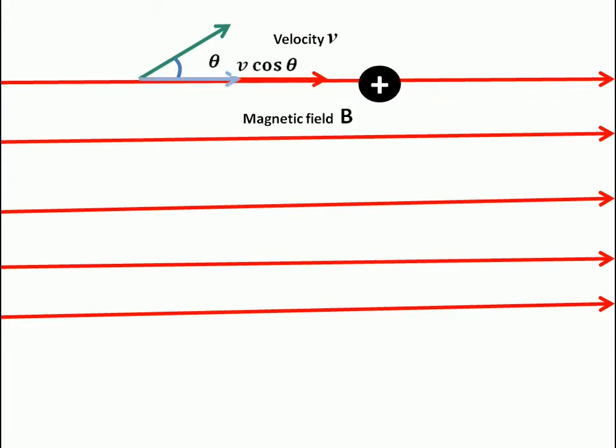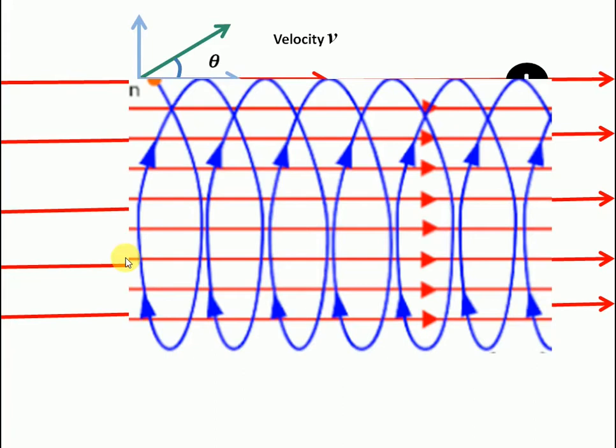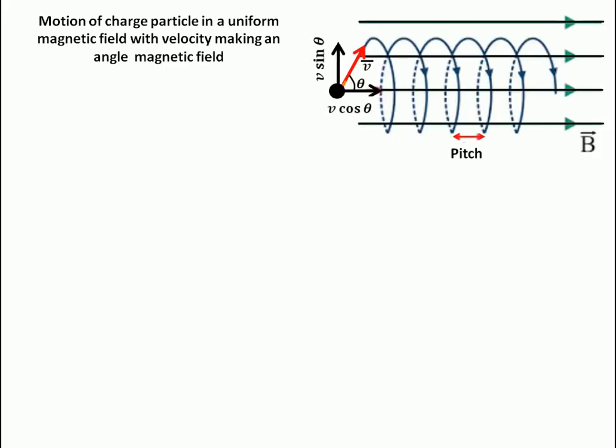So if you combine the effect of both velocities, the charge should move in a circular path as well as move towards the right side. If you combine these two motions, the charge will follow a helical path. It is going in a circular path, and it is also moving towards the right. So this is a helical path. If the magnetic field and velocity are not perpendicular, then a charge follows a helical path, and the distance covered by the charge in one complete revolution is called the pitch. Let's derive the formula for pitch.